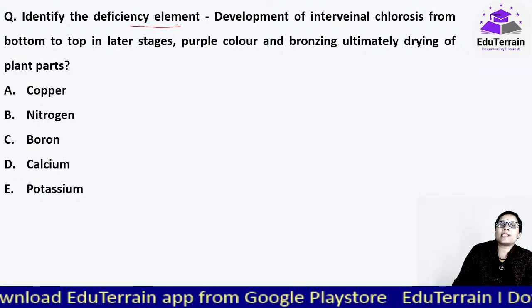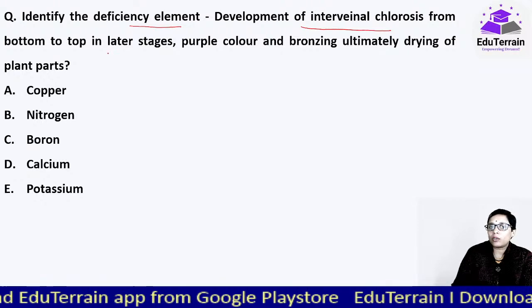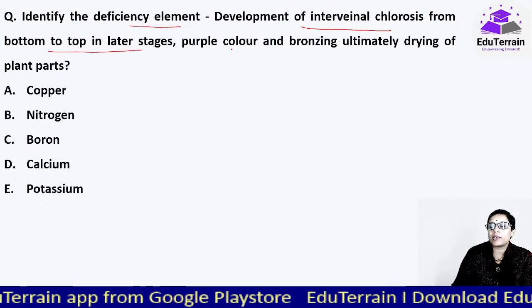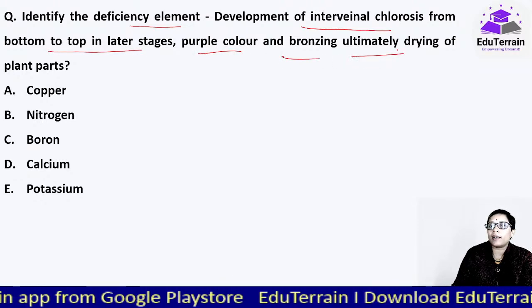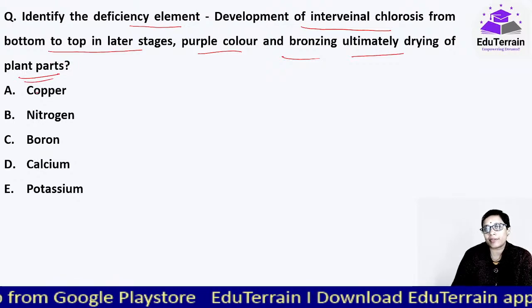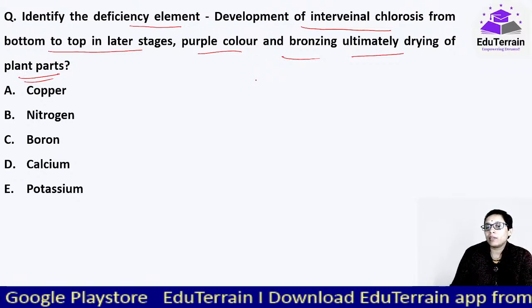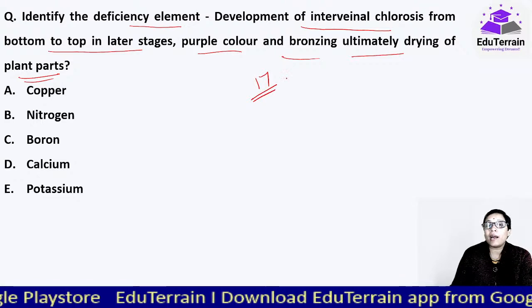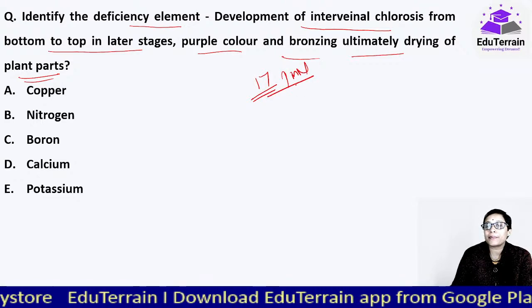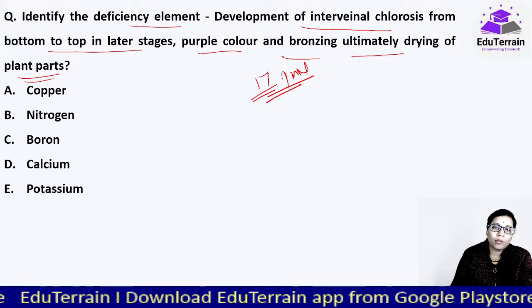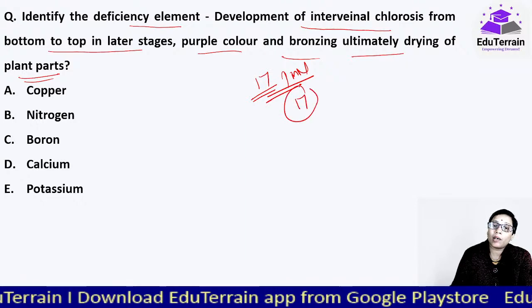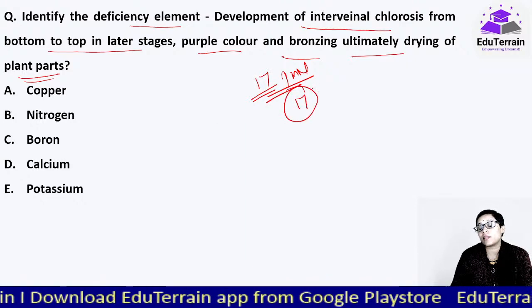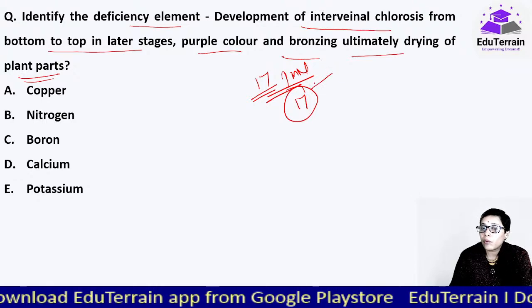Identify the deficiency element: development of intervenal chlorosis from bottom to top in later stages, purple coloration and bronzing, ultimately drying of the plant parts. See, we have 17 plant mineral nutrients. Very, very important, all 17 will be important for you. What is the use of that nutrient?